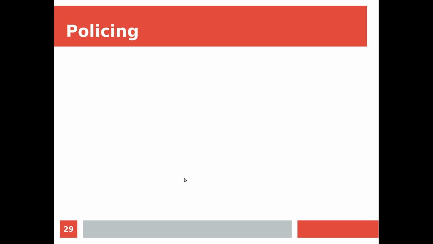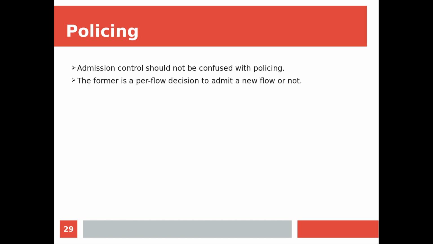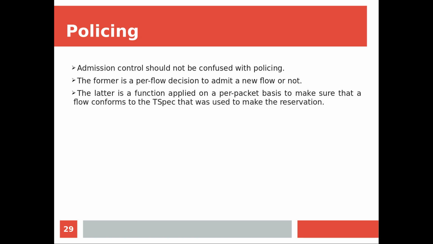So now another terminology is policing. You should not be confused by the terms admission control and policing, because admission control is a per flow decision. You are going to decide whether a given flow can be admitted or not. But when it comes to policing, you have already decided to admit a given flow. Now you have to ensure whether the admitted flow is keeping its promise, what we have given to the flow, whether it is able to maintain that or not. So the latter, policing, is a function applied on a per packet basis.